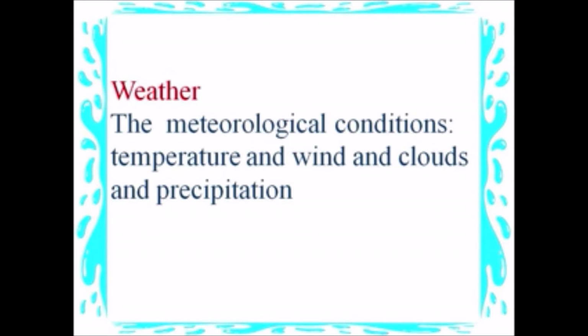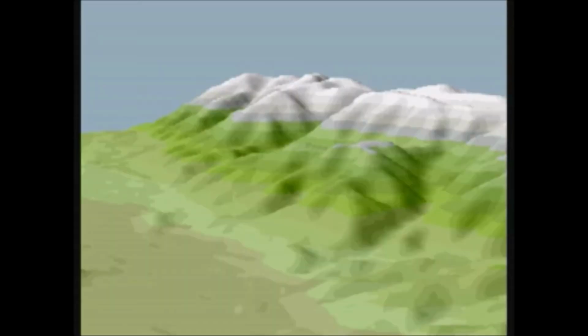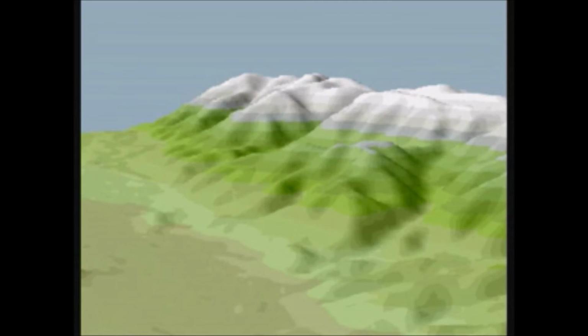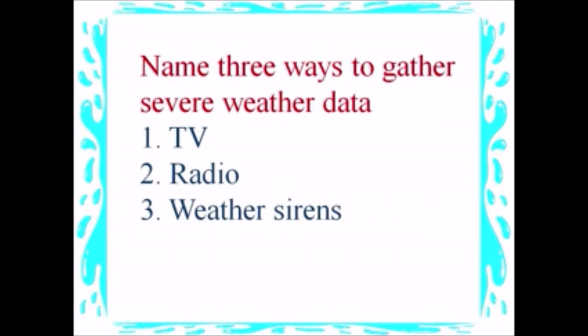Weather, the meteorological conditions, temperature and wind, clouds and precipitation. Name 3 ways to gather severe weather data: TV, radio, and weather service.